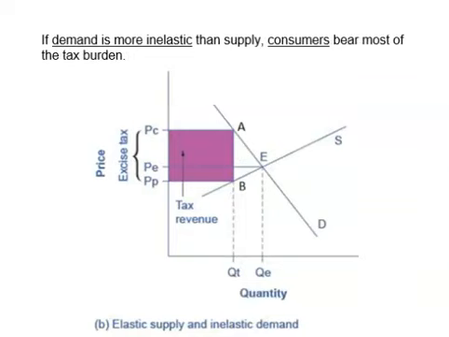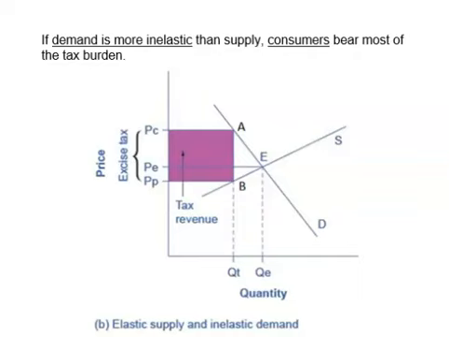Here is the second graph in which we have an elastic supply and inelastic demand. That means we have a relatively flat supply curve and relatively steep demand curve. When there is a tax on the product, the price can increase significantly and consumers still buy it. Think about the example of alcohol. People who are addicted to it will buy it even if it is expensive. In this case, for each bottle of alcohol, sellers will increase the price as much as possible to compensate for the tax they have to pay back to the government.